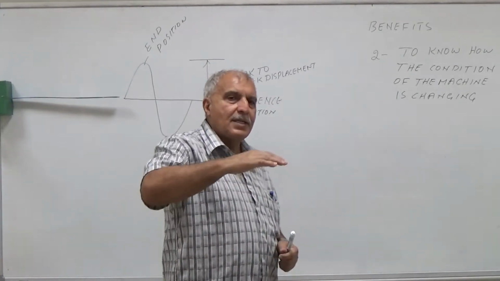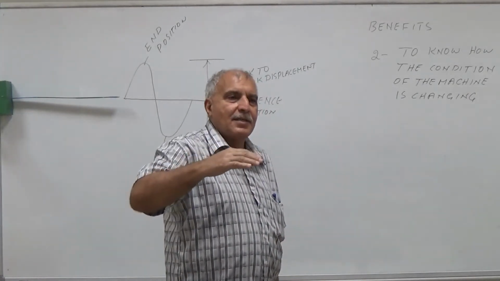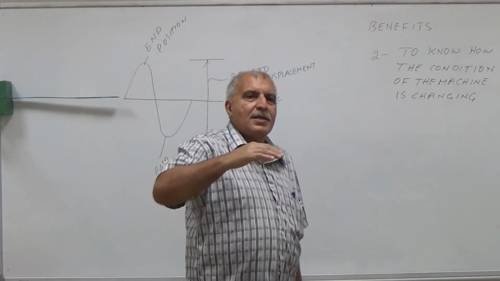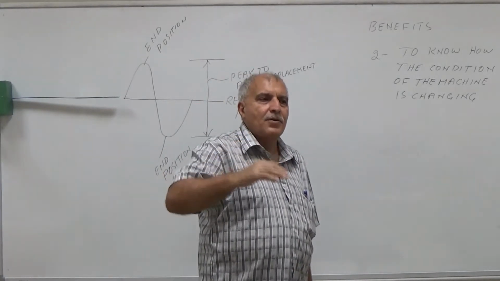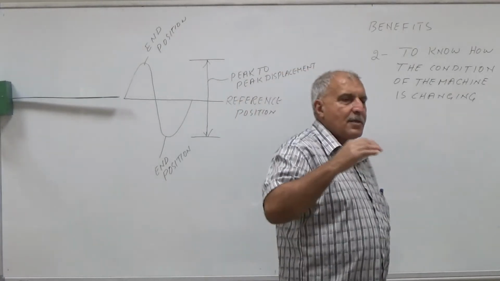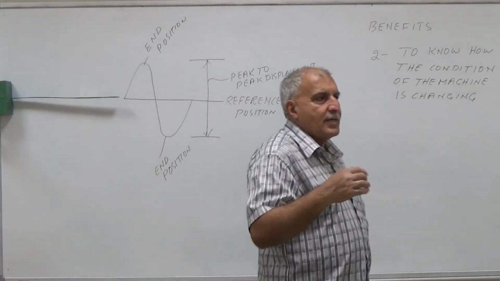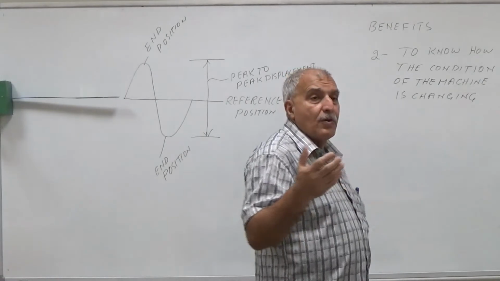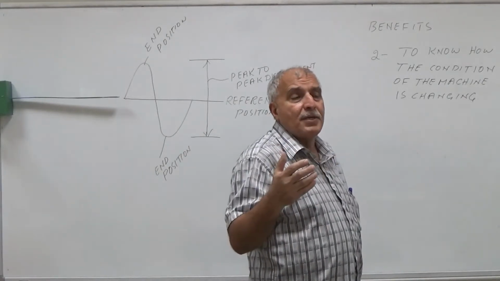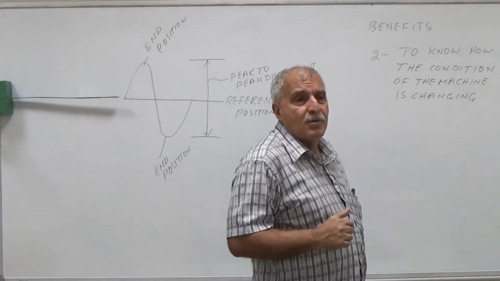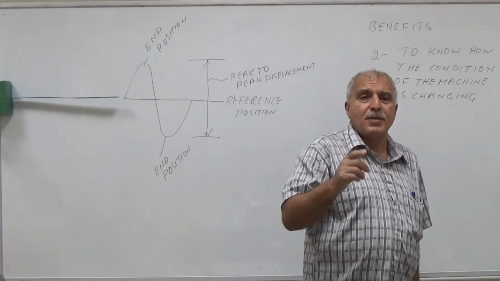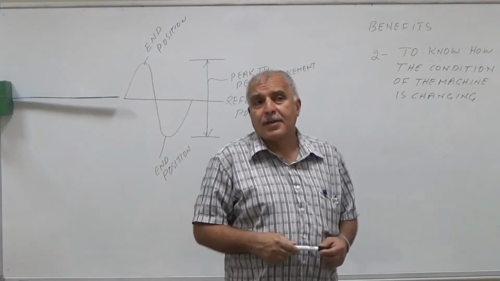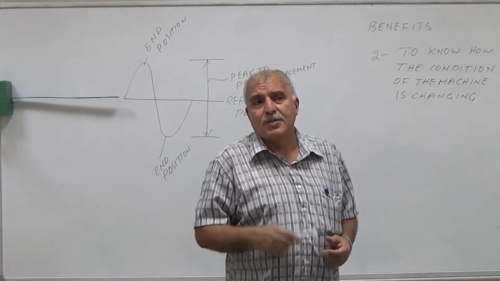So how the condition of the machine is changing. Now in this case the condition is becoming worse every day. So I can say that after 3 months the condition will be very bad and it will not be possible to run the machine. And if I run the machine after that, there will be serious damage to the machine.